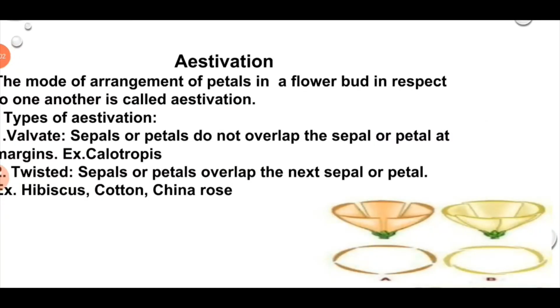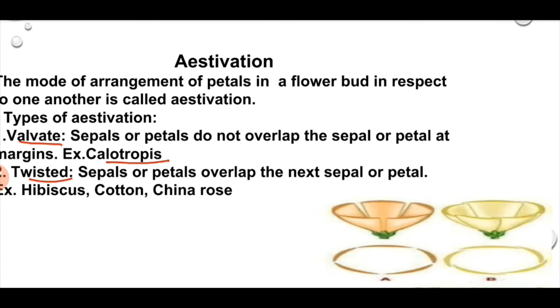Next is estivation. The mode of arrangement of petals or sepals in a flower bud in respect to one another is known as estivation. So the arrangement of flower petals on the thalamus is known as estivation. First type is valvate. Here the sepals or petals do not overlap one another and they are very close to each other, and there is no overlapping at all. For example in Calotropis as well as Mimosa and Acacia.